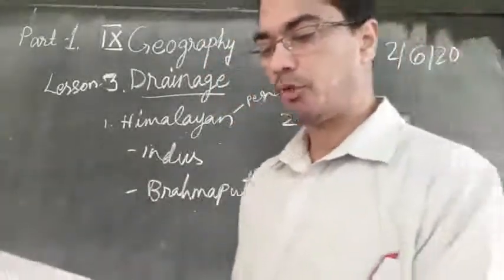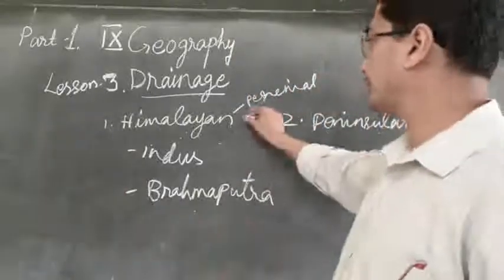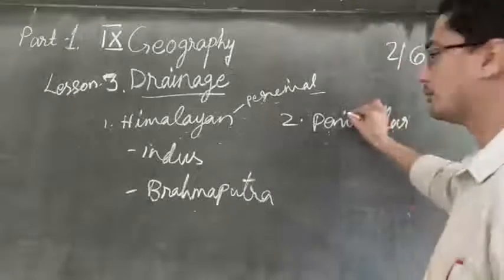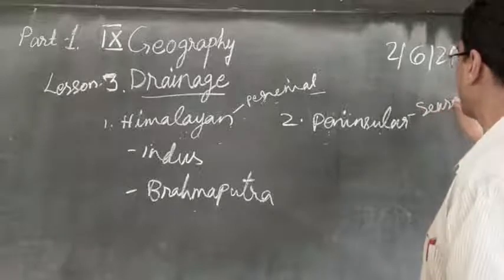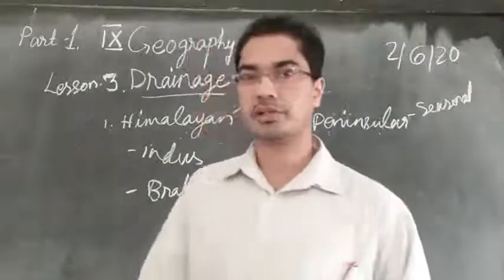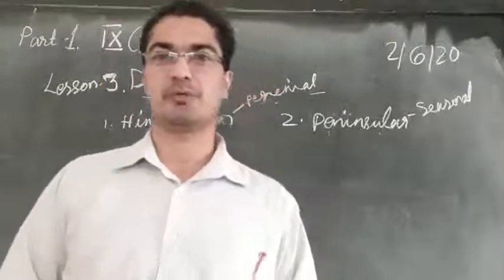A large number of peninsular rivers are seasonal. So we said Himalayan rivers are perennial. The opposite of that is seasonal. These rivers are seasonal because there is no water throughout the year. Only when it is raining there will be water.